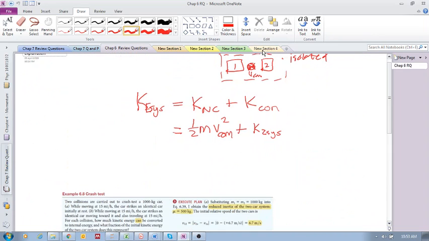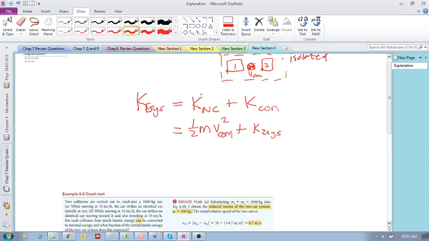So I know we've done this a few times now in this section of videos, but remember that the kinetic energy of a system in a reference frame, let's call it E, the Earth reference frame, but it can be any reference frame, is equal to two components, the non-convertible and the convertible.